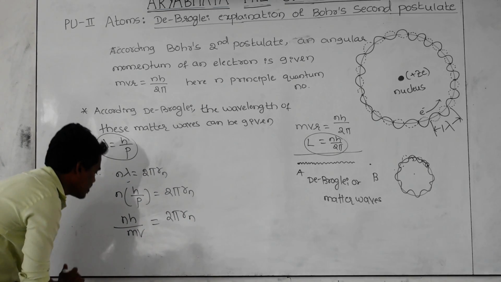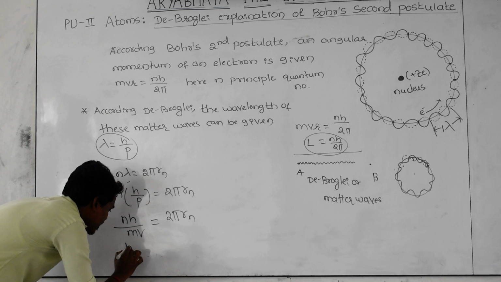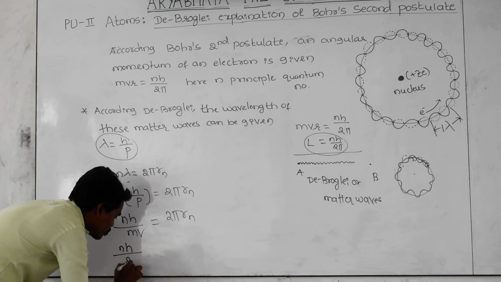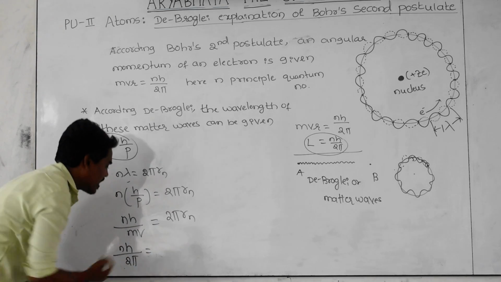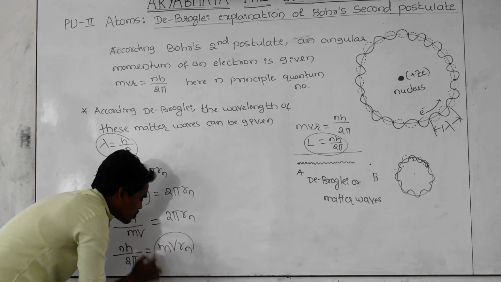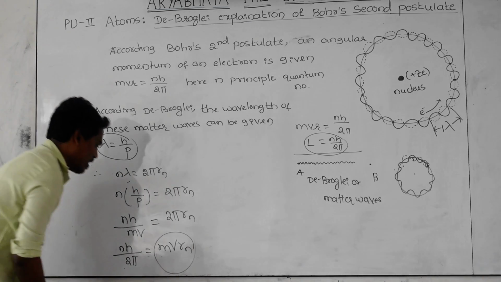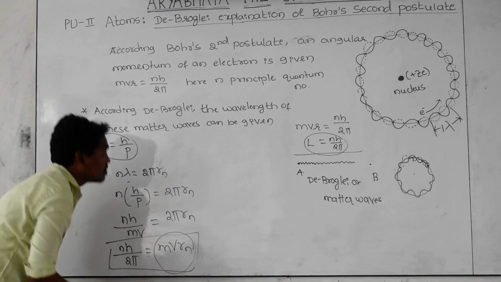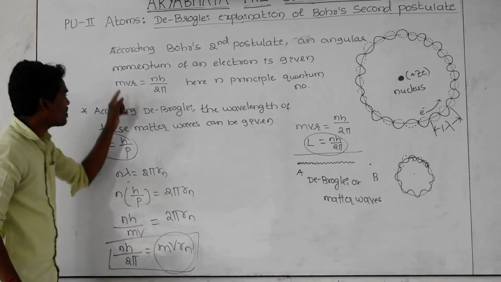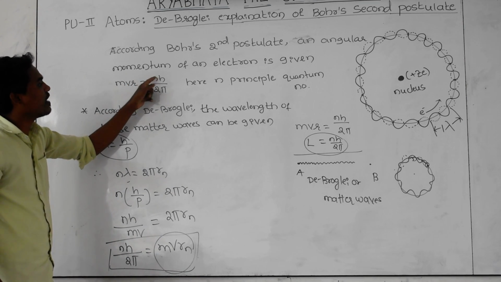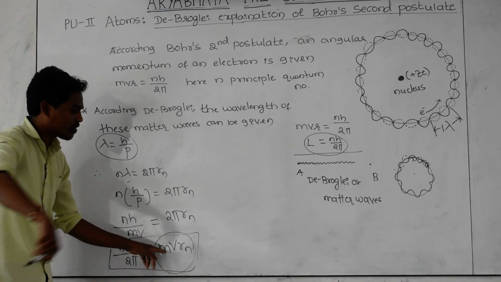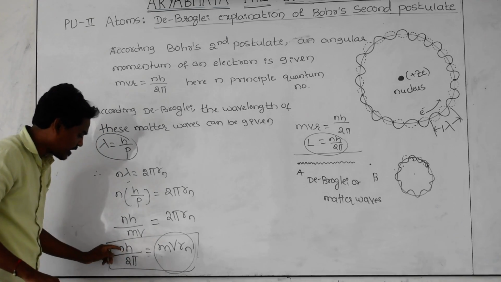Now rearrange the terms: nh divided by 2 pi, and send mv to the right side, that is mv Rn. What is this? Angular momentum. And this formula is given by whom? This is Bohr's second postulate. m into v into Rn, that is m v r, is equal to nh by 2 pi. This is exactly the angular momentum of an electron around the nucleus: mvr equal to nh by 2 pi.